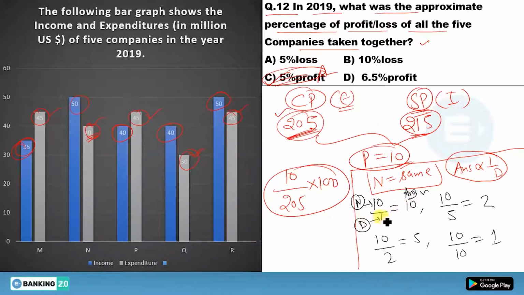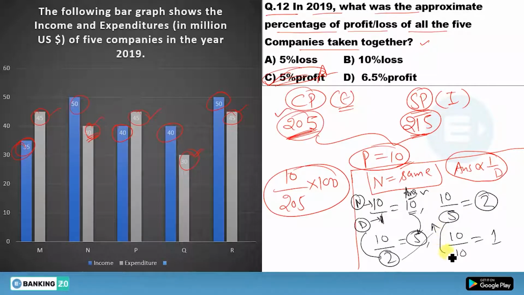Now see here. Your denominator is 1. You will get 10. Your denominator is increasing from 1 to 2, but your answer is decreasing from 10 to 5. See again. Your denominator is 2 here. Now the denominator is 5. You are increasing your denominator, but your answer is here 5, and here your answer is 2. Means your answer is further decreasing.